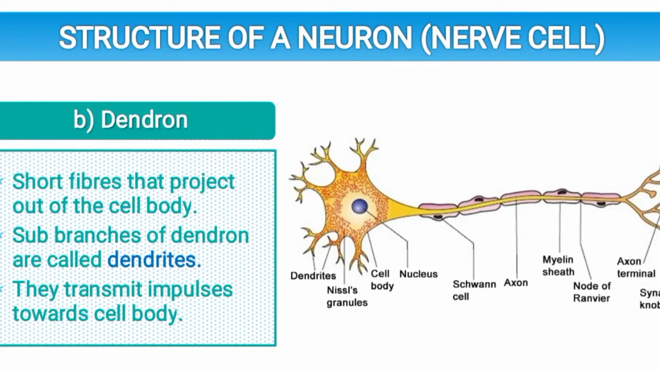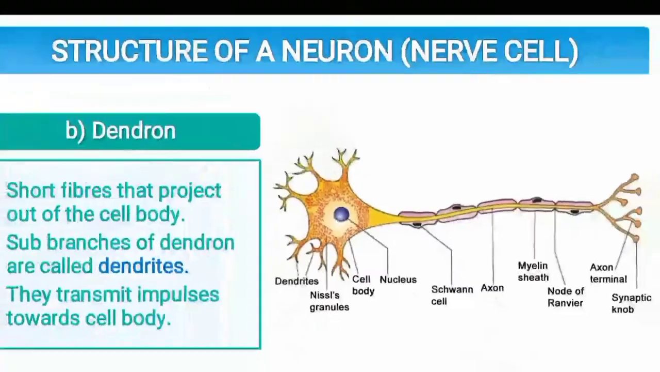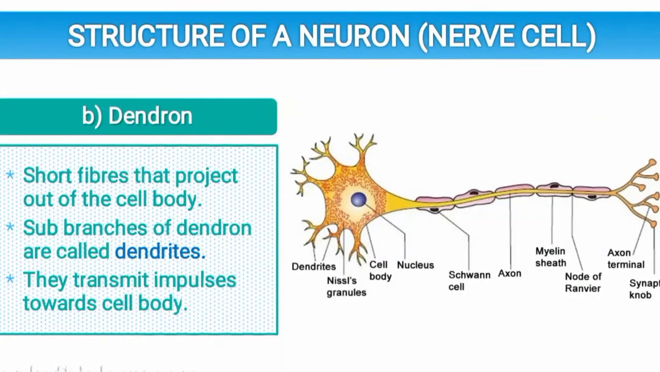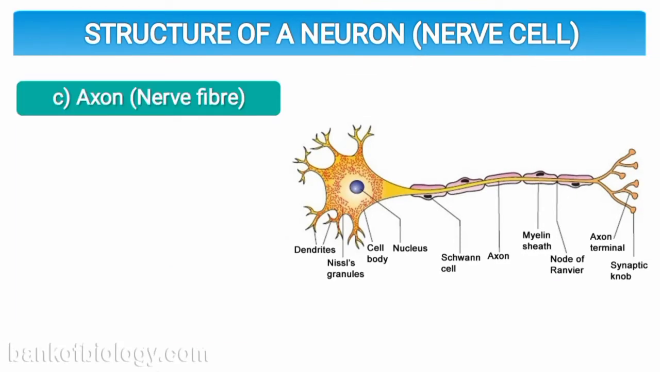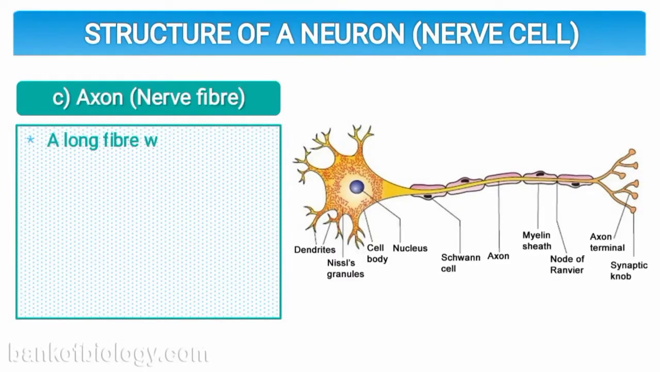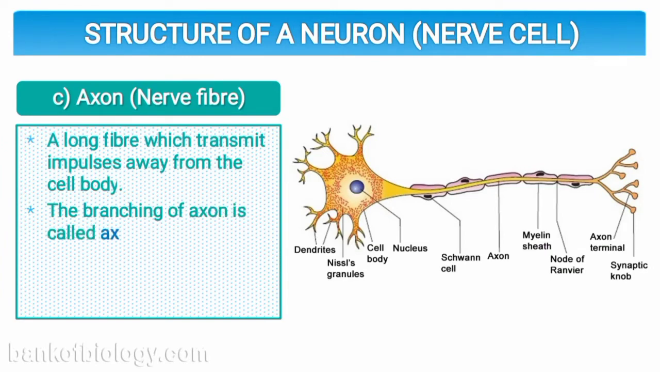What is their function? They transmit impulses towards the cell body. Their purpose is to carry information towards the cell body. They gather all the information and transfer it to the cell body. Whereas axons, the nerve fibers, are long fibers which transmit impulses away from the cell body. The function of the axon is to conduct information away from the cell body and pass it on to the rest of the cells throughout the body.